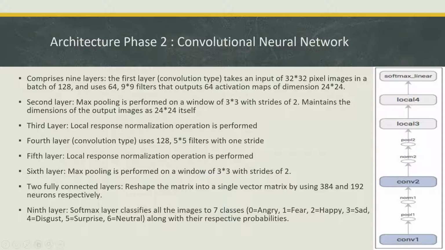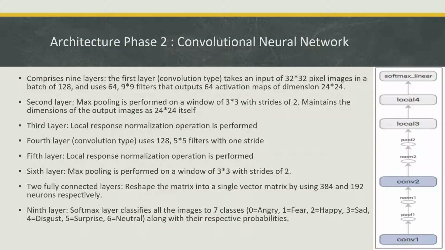And the third layer is a local response normalization, and fourth layer is again convolution type, which uses 128 5 cross 5 filters with one stride. And the fifth layer, again local response normalization is performed. Sixth layer is a max pooling layer, which is performed on a window of 3 cross 3 with strides of 2, and 2 fully connected layers which will reshape the matrix into a single matrix vector by using 384 and 192 neurons respectively.